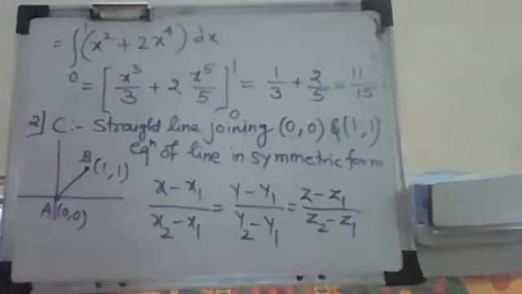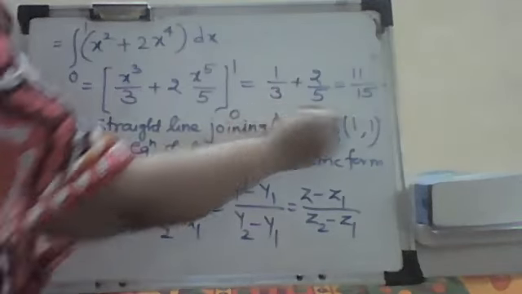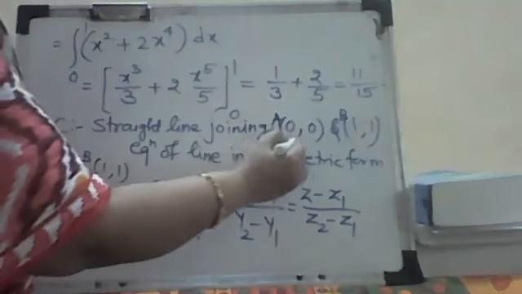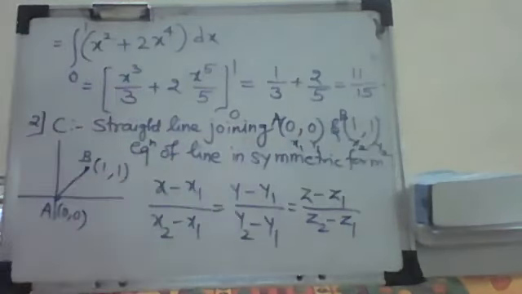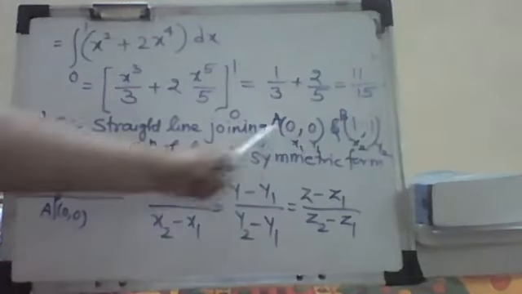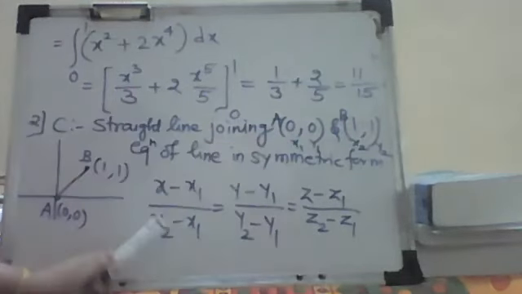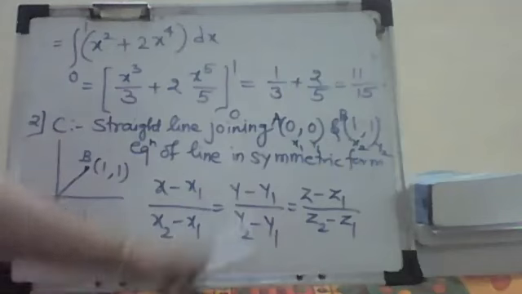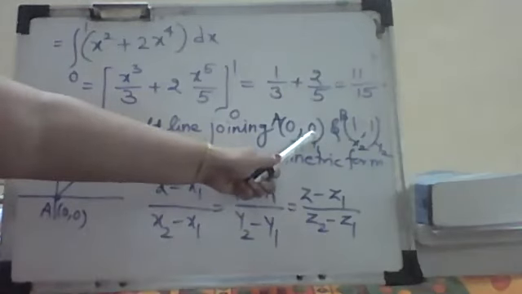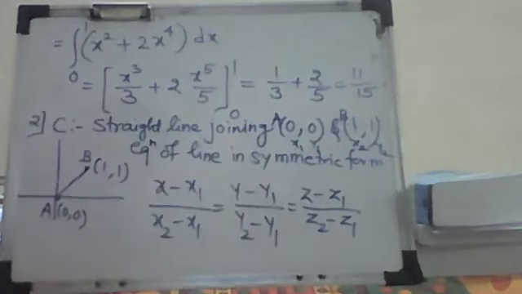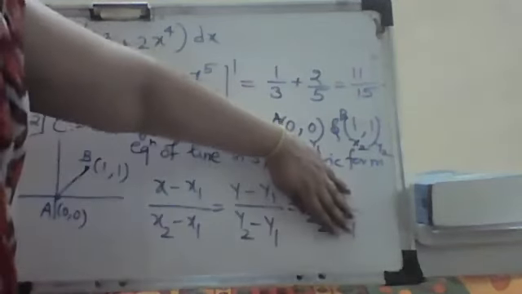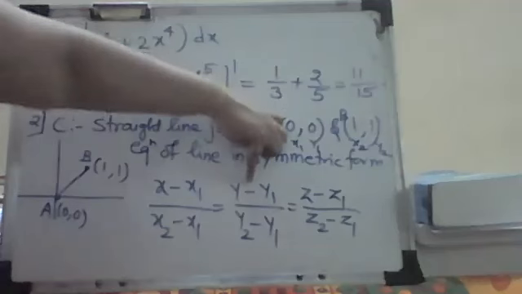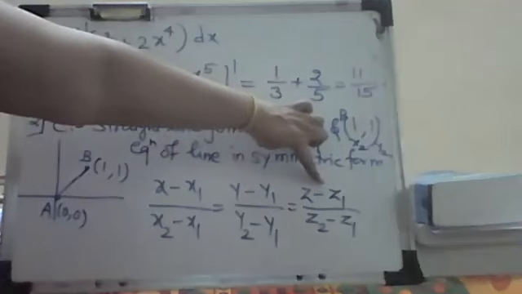So what I have is these 2 points. This is my A, this is my B. We call it x1, y1 and this value is x2, y2. Now use this formula, because I don't have a z coordinate here, so you just omit that part. Don't consider z. Consider only x and y.